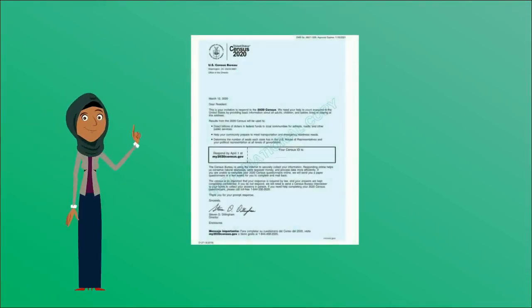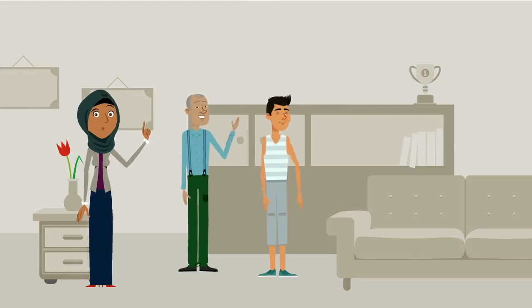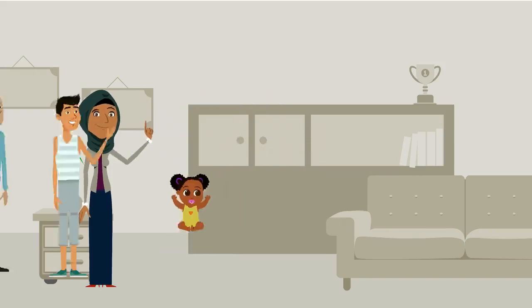By now, you should have received this envelope in the mail. This is an invitation to complete the 2020 census. The census is a short survey that happens every 10 years. It asks only a few basic questions about you and the people living with you in your home. The purpose is to count every person living in the United States.